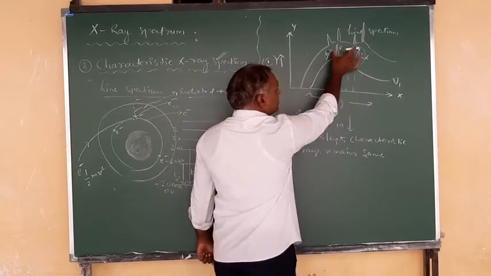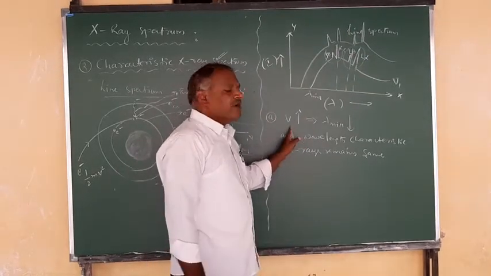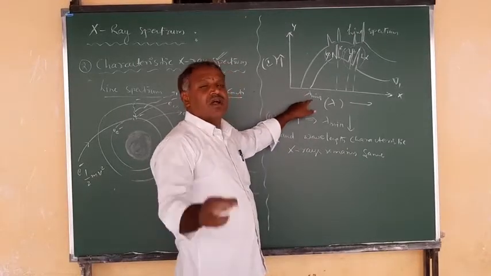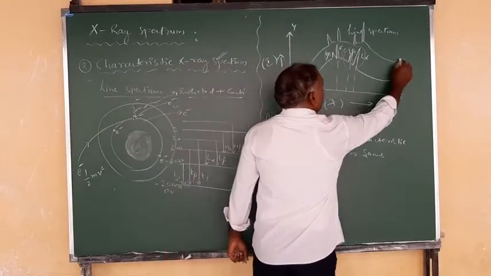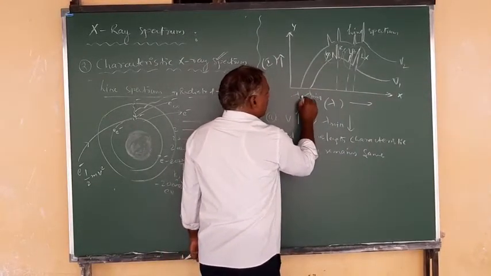That means the characteristic X-rays' wavelength will not be altered by changing the operating potential or accelerating voltage, right? But which one changes? The cutoff wavelength in the X-rays will decrease when you are increasing the potential. Here V2 and this one is lambda minimum dash, let it be.